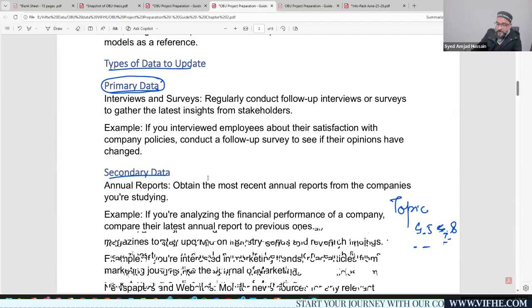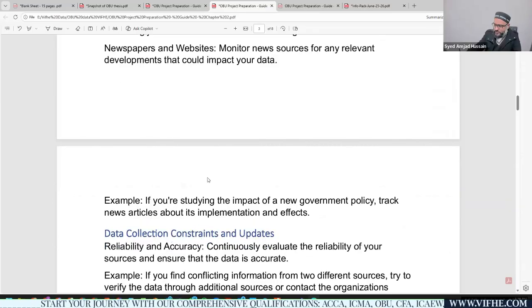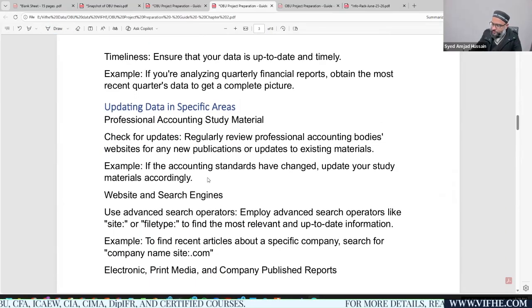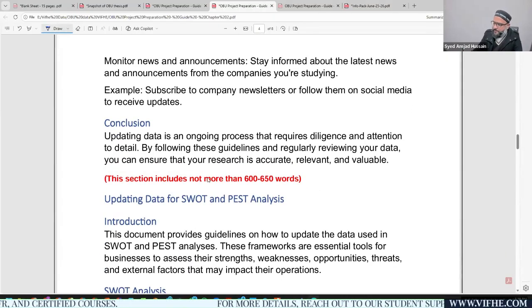Then we have to assure that we explain what secondary data is and what the sources of secondary data are, right? For example, annual reports, journals and articles, business magazines, newspapers, websites, and a lot of other sources. Then you need to provide the data collection constraints and updates. What were the limitations of collecting data, or what are the limitations of secondary sources of information? You need to provide some examples. Then moving further, you are not supposed to mention these things; this was just for idea purposes. Then you would be providing definitions of your business models.